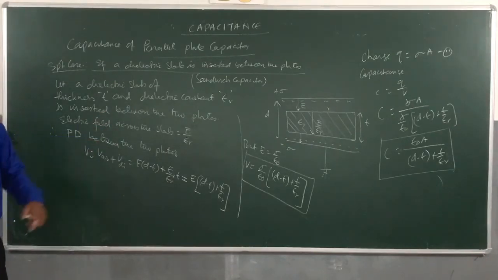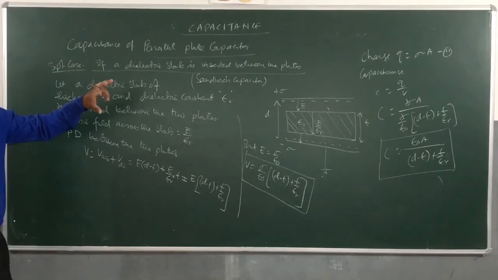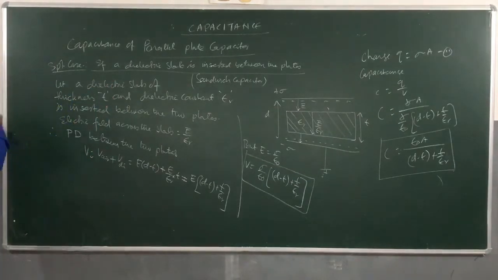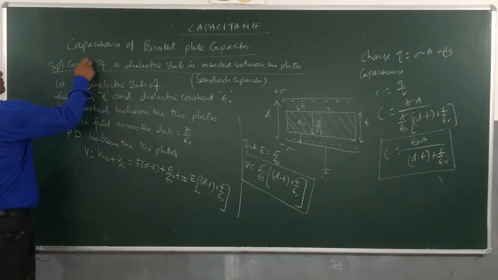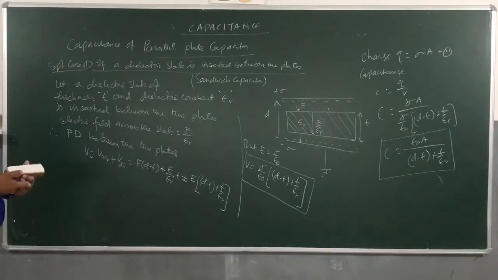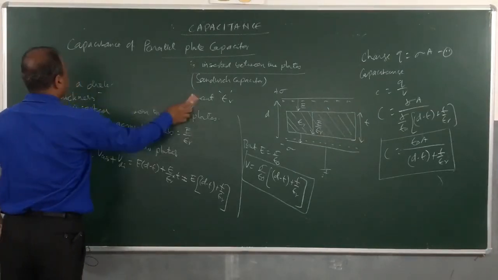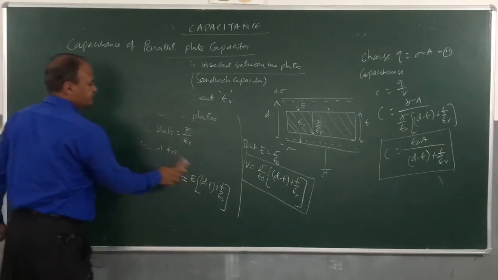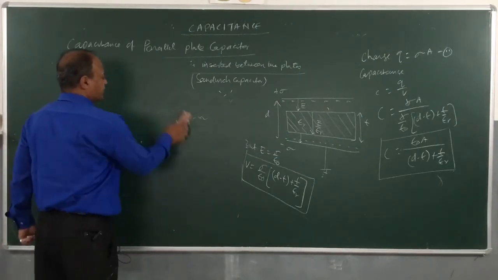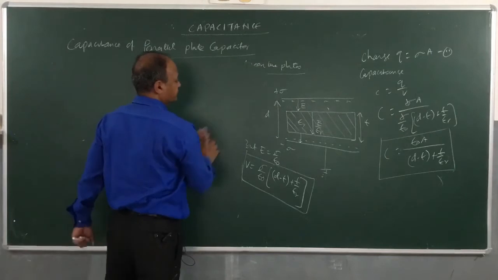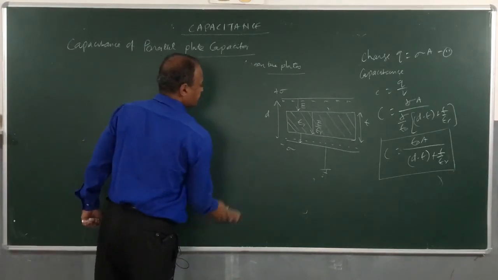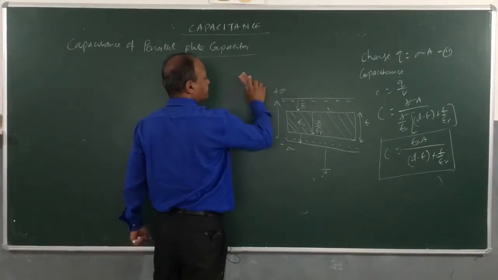Now once I have done this, then we will be seeing another case in which the dielectric slab fills the entire space, means there is no air, it is only dielectric slab. So that will be a special case. This is special case 1. Now we are doing special case 2. But before that, we can have another situation also.